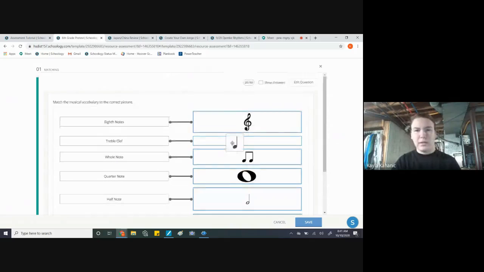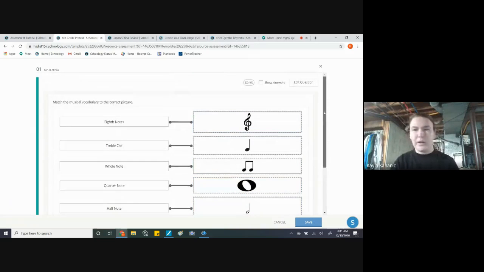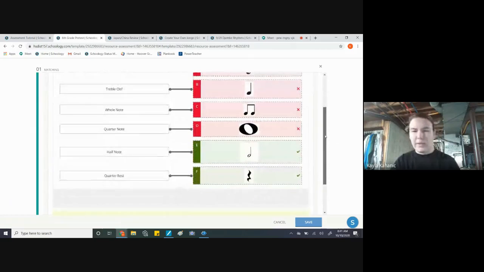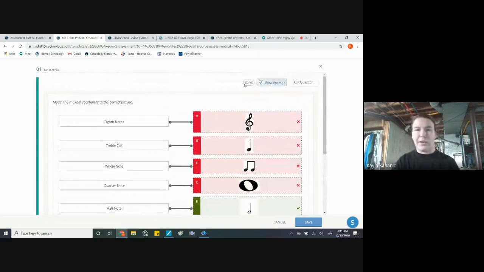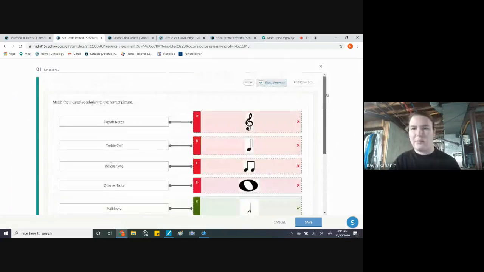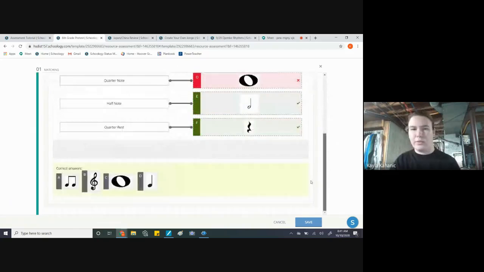All right, here we go. So let's say the kids answered just like this. Then you can show answers, and you can see that 2 of them are correct while 4 of them are wrong. So you can see this score up here. It says 200 out of 600, which is what you want. If you see 0 out of 600, then that means you have it on exact match. Okay, and I'll show you what that can look like.